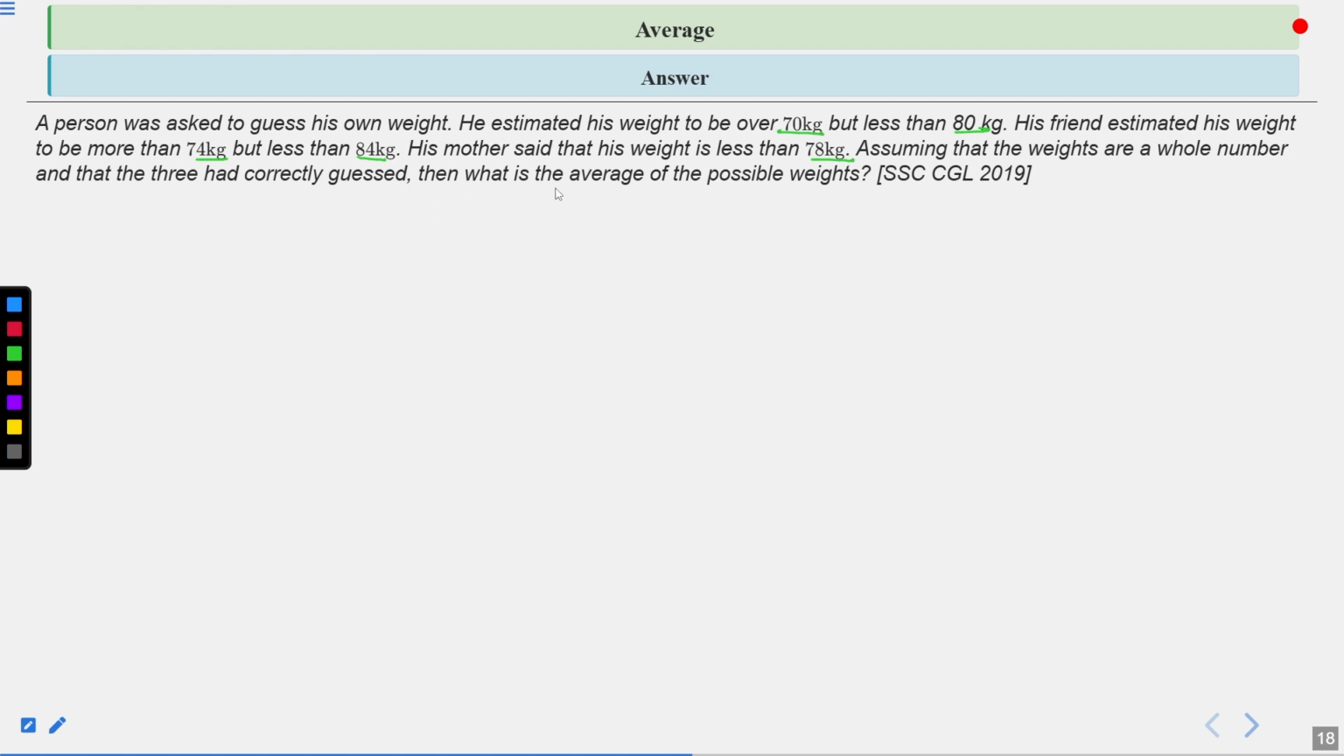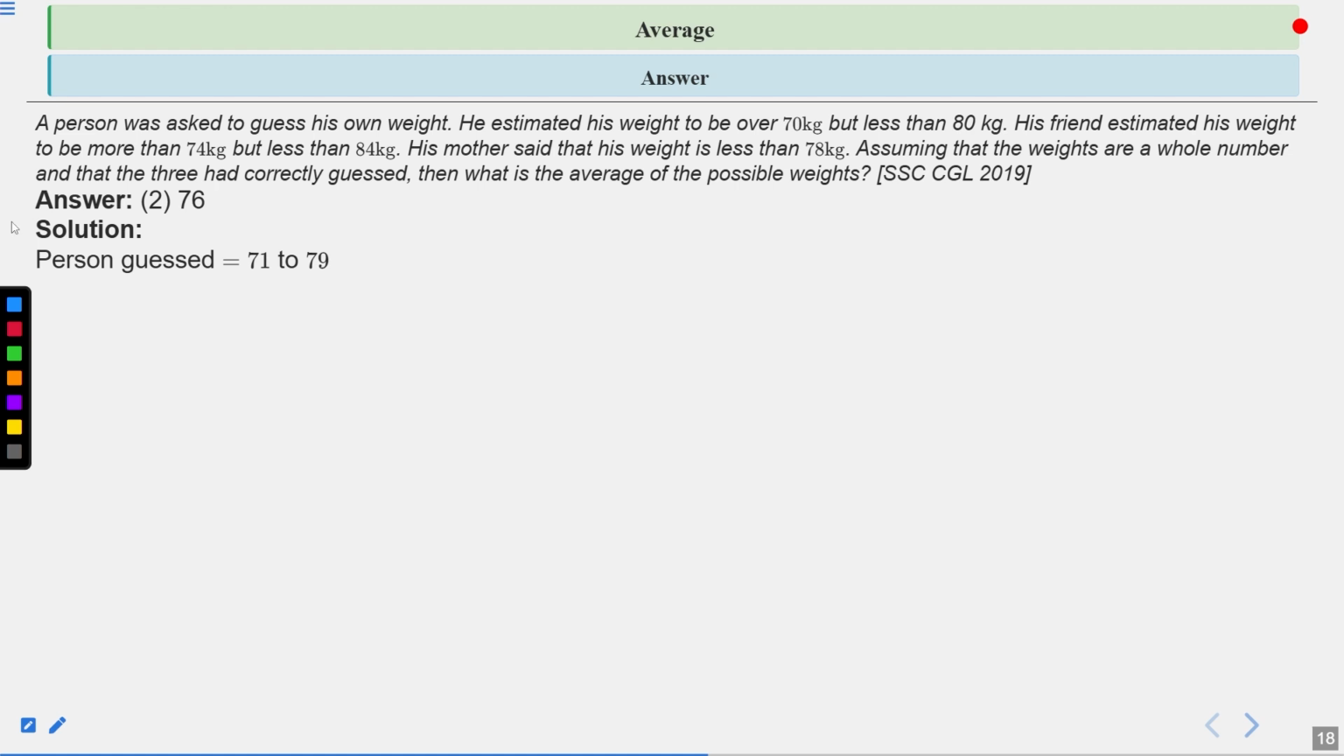So we need to calculate the average of the possible weights. We just add up 75, 76 and 77 and divide by 3. So we get the average of the possible weights. The correct answer of this question is second, which is 76 kg. Now see the detailed solution of this question.